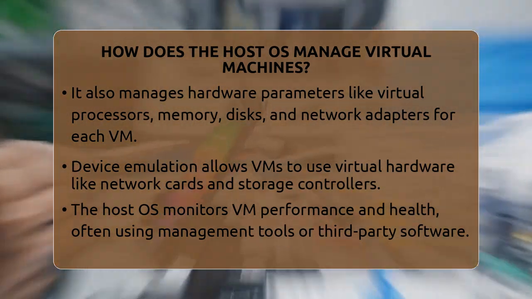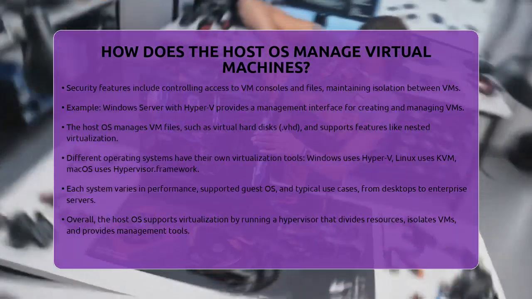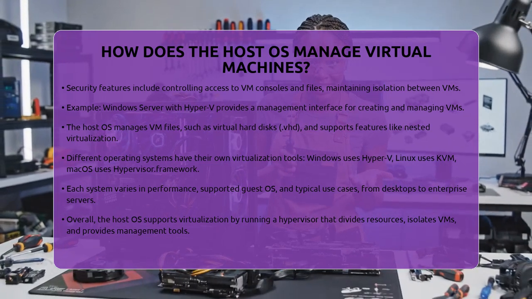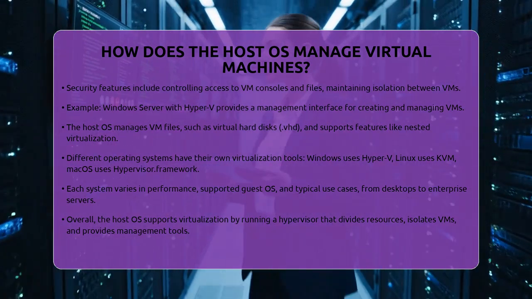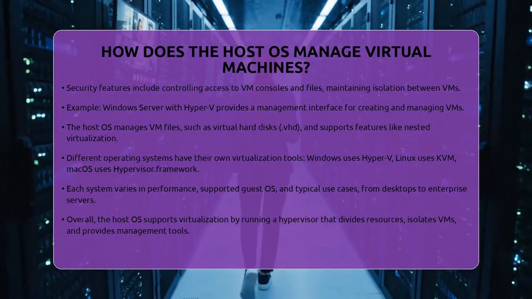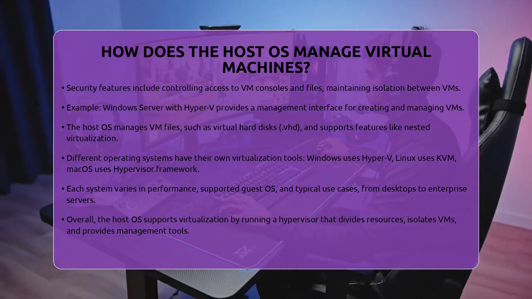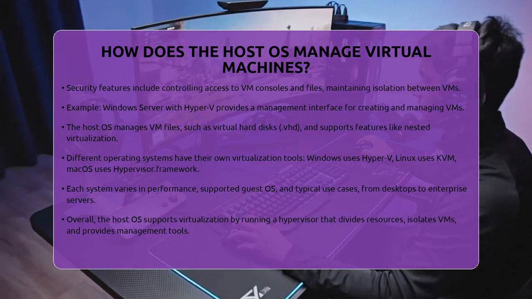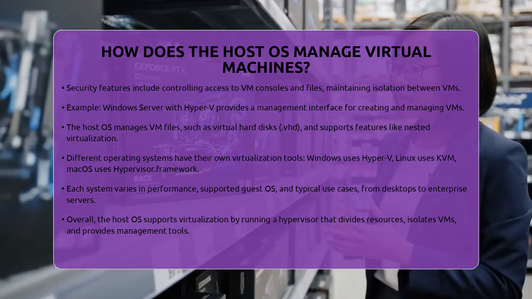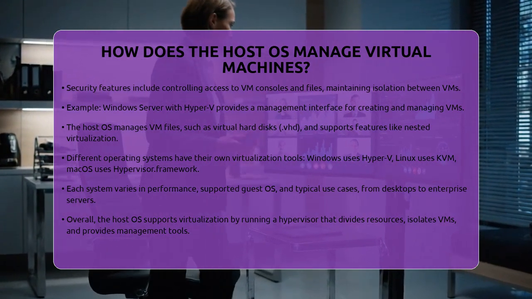Different operating systems handle virtualization management in their own ways. Windows uses Hyper-V, which is integrated into the host OS, and offers tools like Windows Admin Center. Linux often uses kernel-based virtual machine, which is part of the Linux kernel itself, managed through tools like libvirt and virt-manager. macOS supports virtualization with the Hypervisor framework and third-party apps like VMware Fusion or Parallels Desktop. Each system varies in performance, supported guest operating systems, and typical use cases. Some are better suited for desktop testing, while others are designed for enterprise servers or cloud infrastructure.